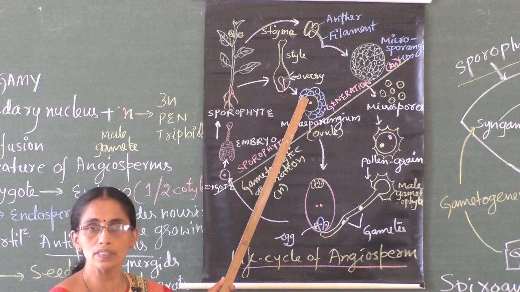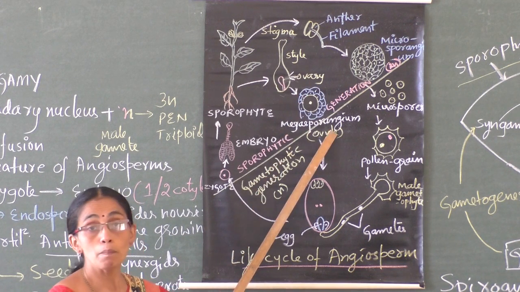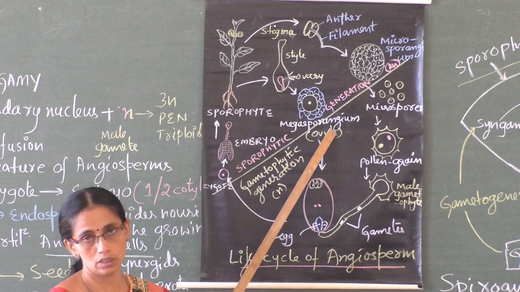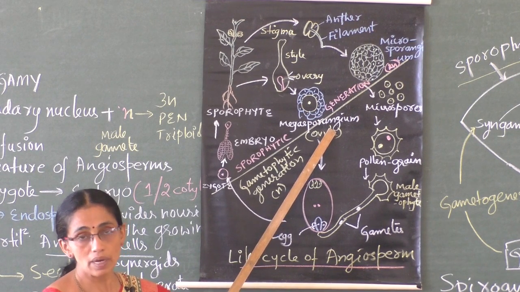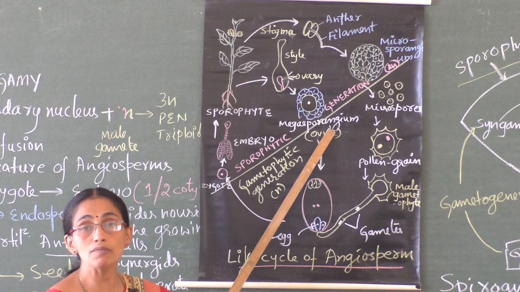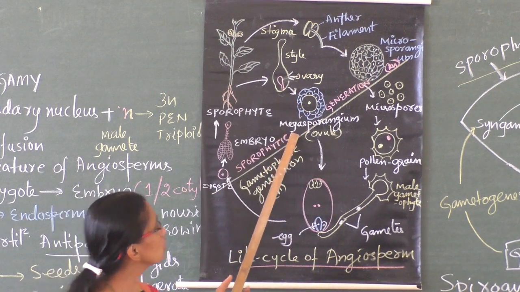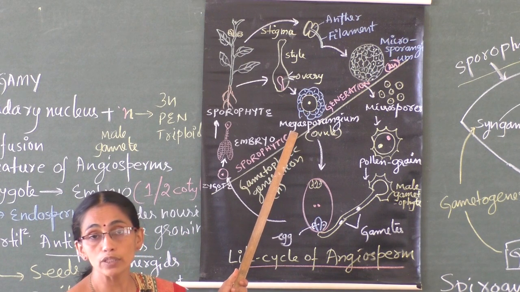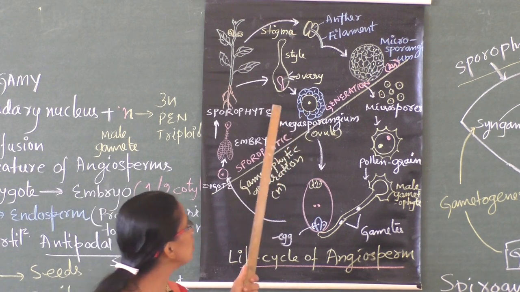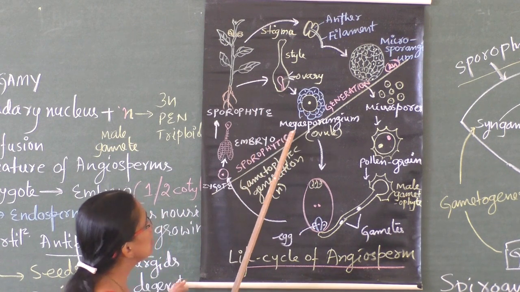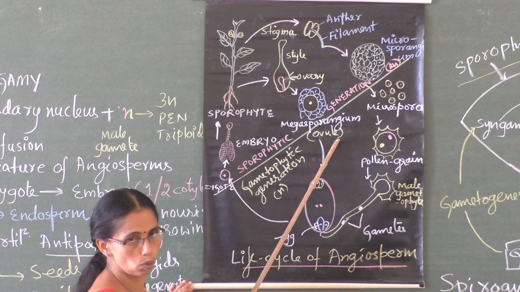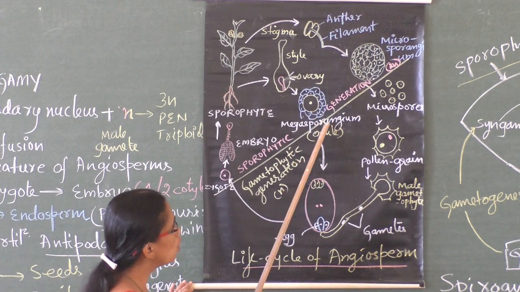One single cell of the nucellus, which behaves like a megaspore mother cell, undergoes meiosis and produces 4 megaspores, among which 3 degenerate and one becomes functional. The functional megaspore later behaves like the female gametophyte, which is the embryo sac. Megasporangium itself is the ovule.